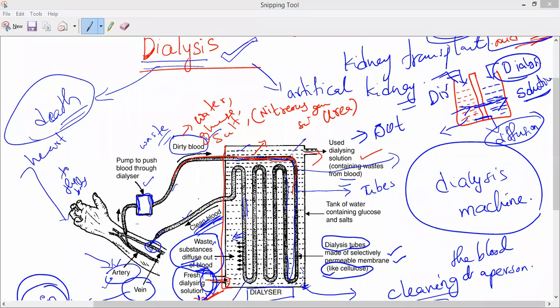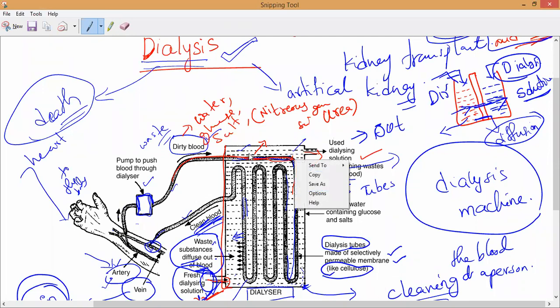You may understand. So the blood is always entering from where? Artery. It enters from the artery into the dialyzer, and the dialyzer contains dialyzing solution, which has an equal concentration of glucose, water and salts, like our human blood.